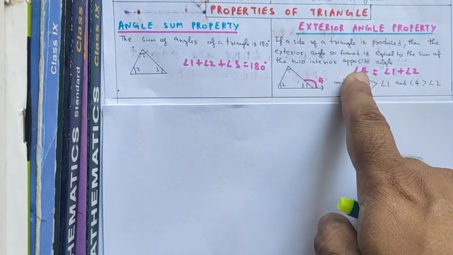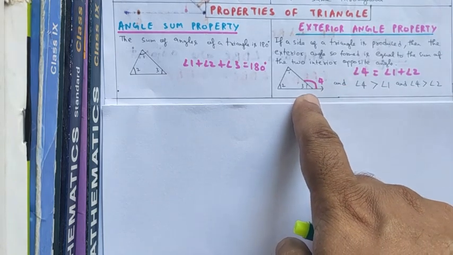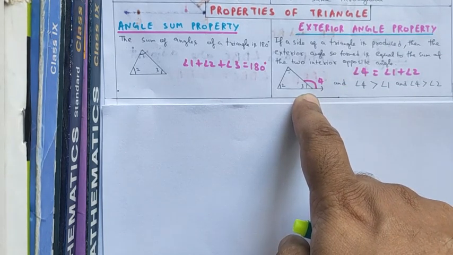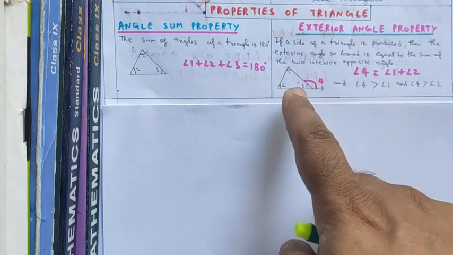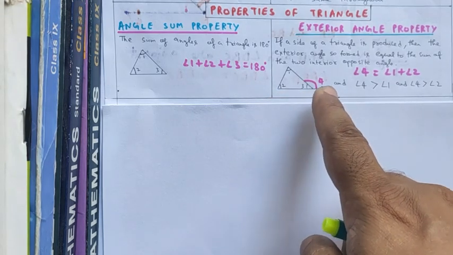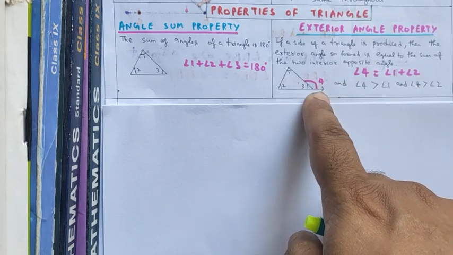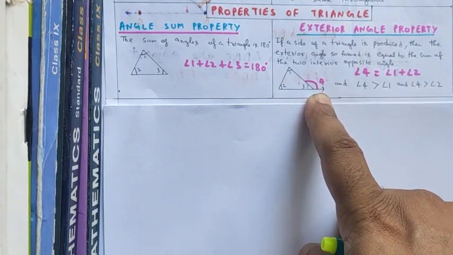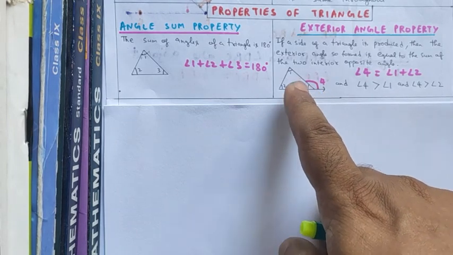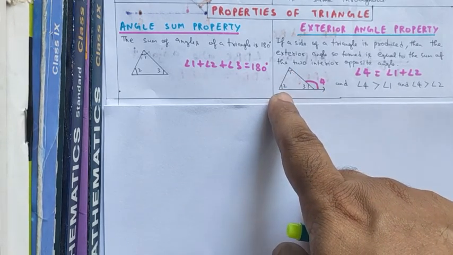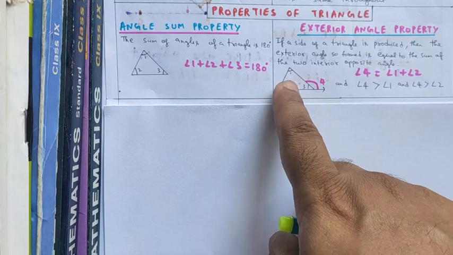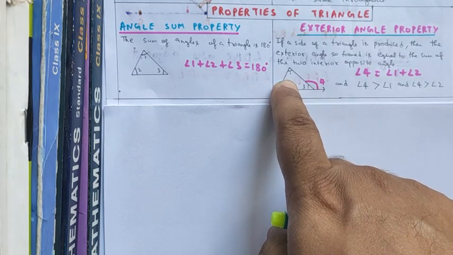Exterior angle property of triangle. If any one side of a triangle is produced, okay, like this, I have produced this side, so the angle formed is called the exterior angle. Here exterior angle is angle 4, and angle 1 and angle 2 are the interior opposite angles.